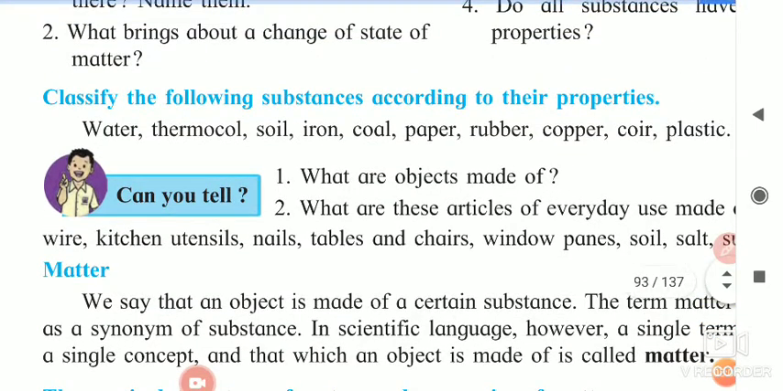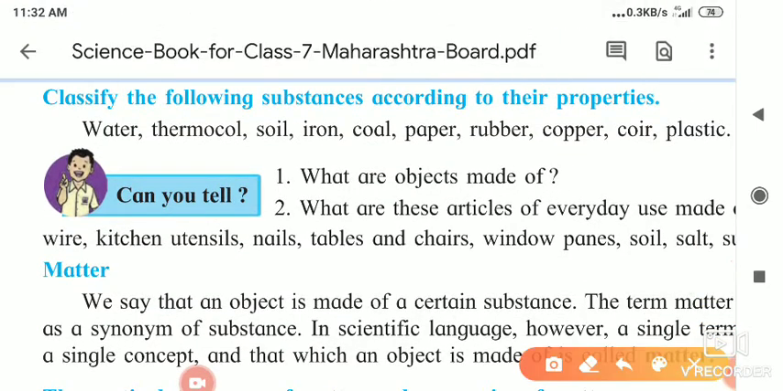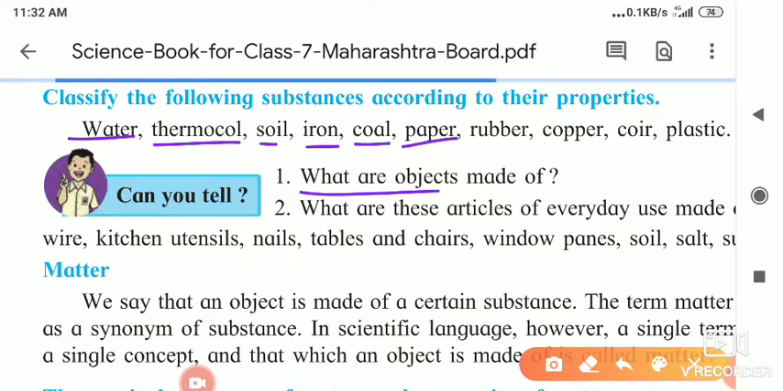Okay, if you see here, water is made up of H2O. Thermocol, its formula is there. Soil is made up of more than one substance. Iron is only Fe. Coal is carbon. Paper is a substance made from different plant products. So these are the objects. What are the objects made up of? An object is made up of one kind of substance.